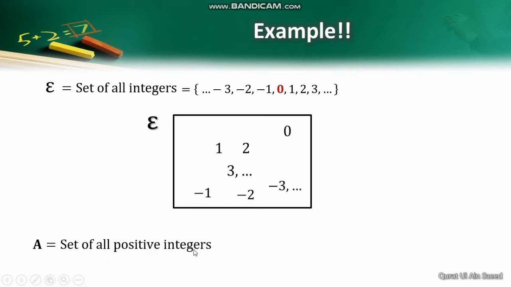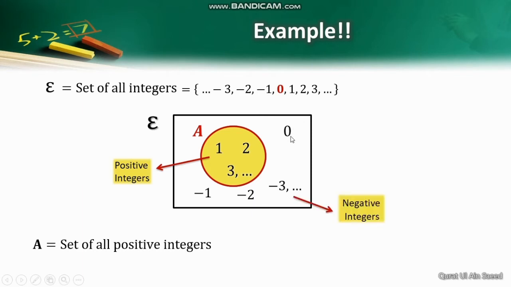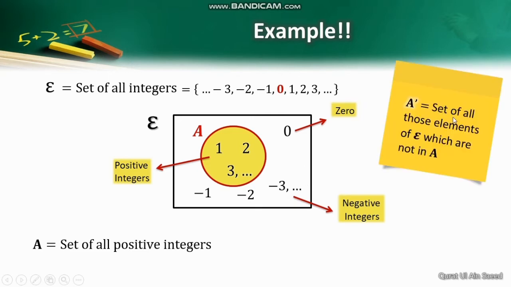Now let us define the set A as the set of all positive integers. Then I'll collect the positive integers from the set epsilon and write them inside the set A. So basically A is lying inside the rectangle. Now these are the positive integers. The leftover numbers are negative integers and 0. They will form a new set, obviously the set A complement, since A complement is made of those elements of epsilon that are not included in A. Now we can define A complement as the set of all negative integers and 0.